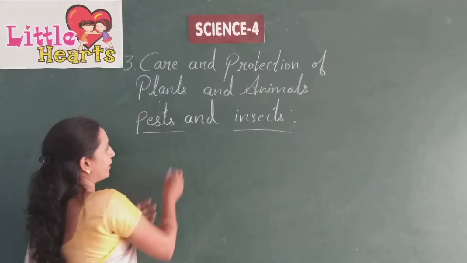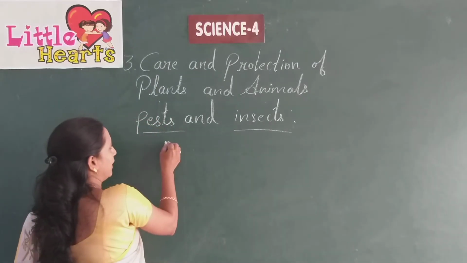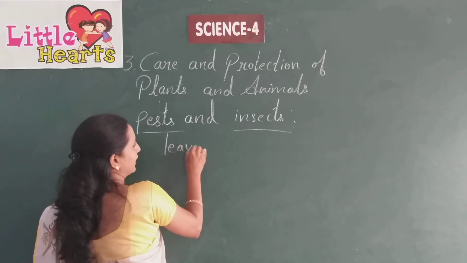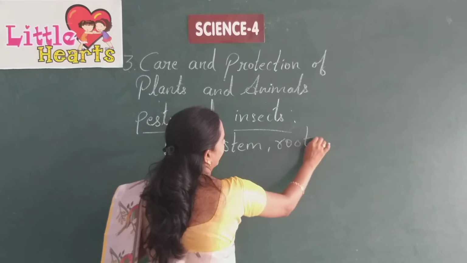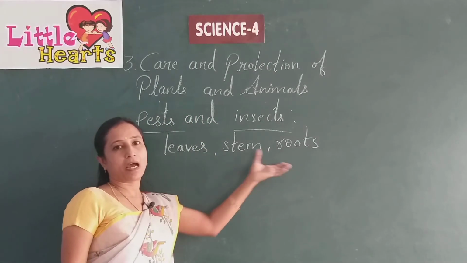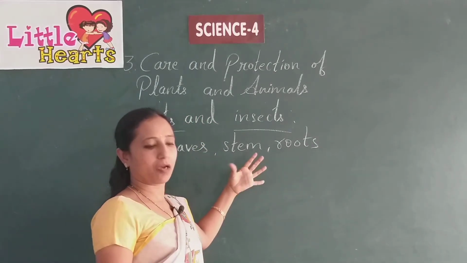So what damage do they cause? It may cause damage to the leaves, to the stem, or to the roots. It may damage any part of the plant, from root to shoot.